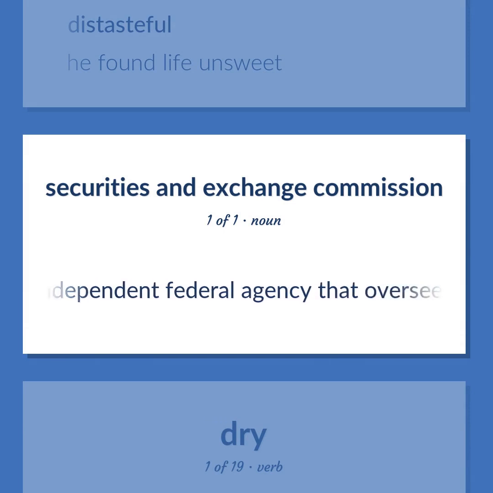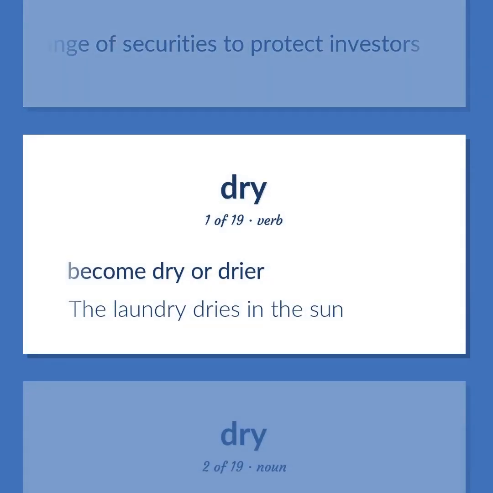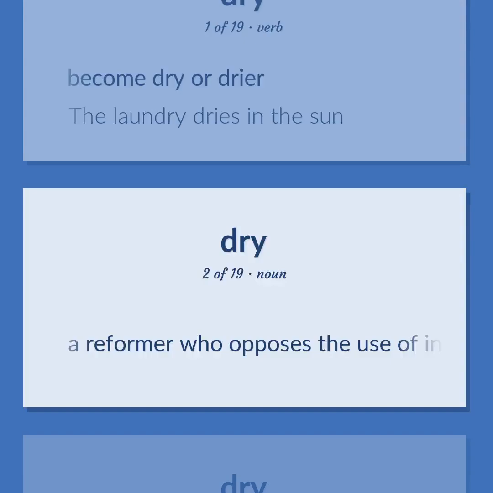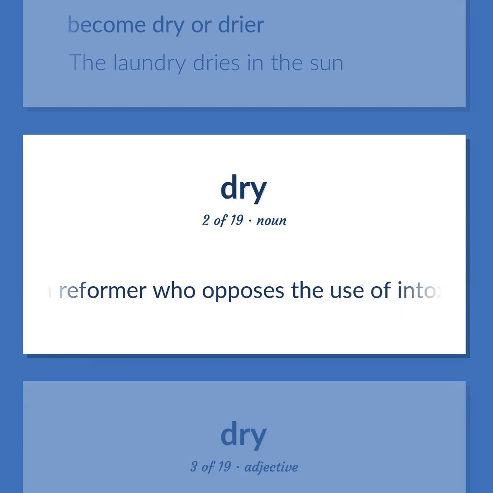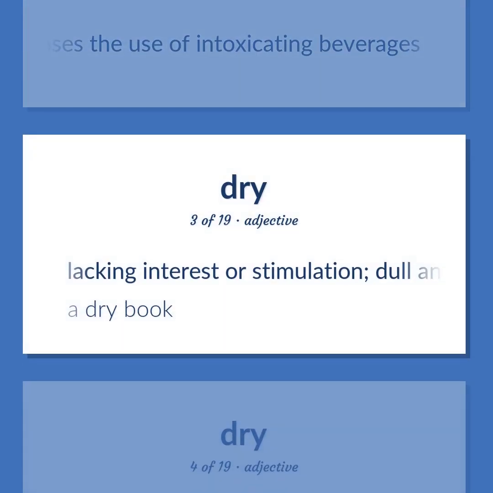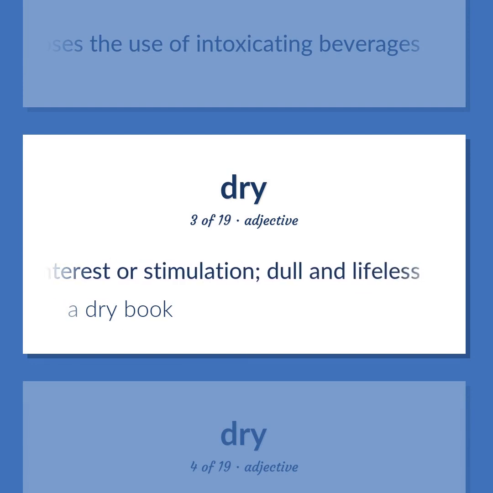An independent federal agency that oversees the exchange of securities to protect investors. Become dry or drier. The laundry dries in the sun. A reformer who opposes the use of intoxicating beverages. Lacking interest or stimulation, dull and lifeless. A dry book.